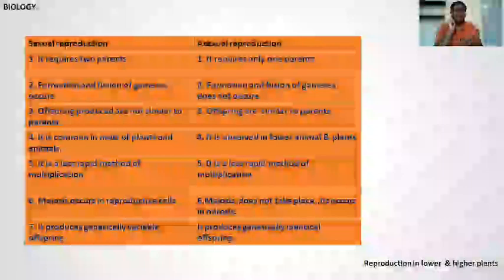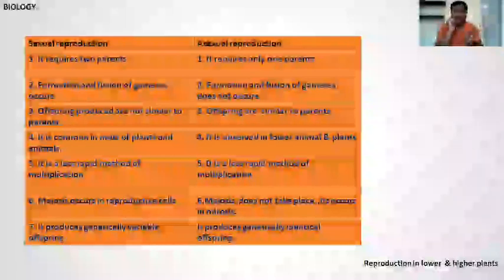The single cell divides to produce new offspring mitotically. The mitotic divisions take place. Last, sexual reproduction produces genetically variable offspring because two parents are involved: male gametes and female gametes.